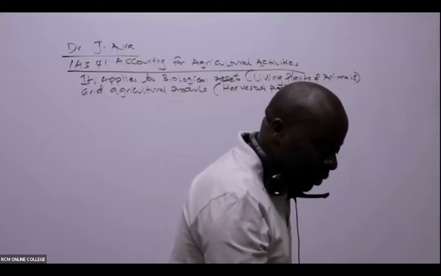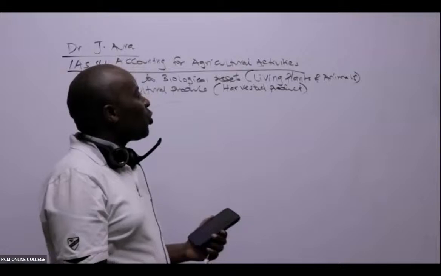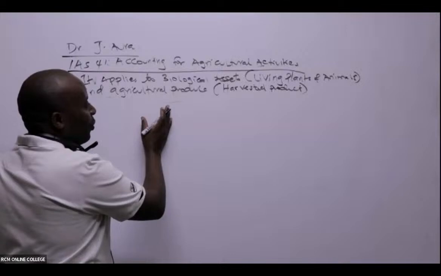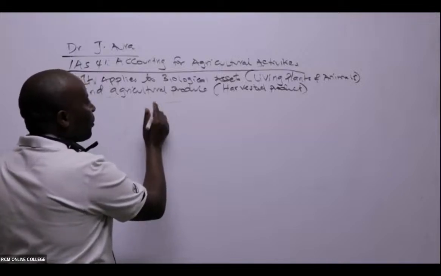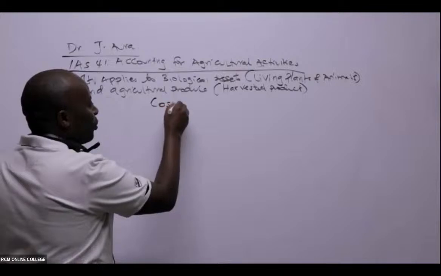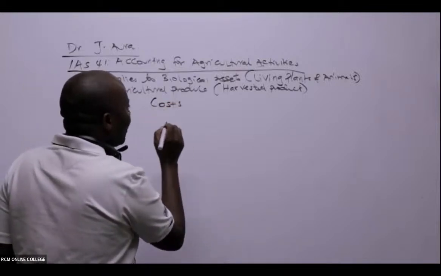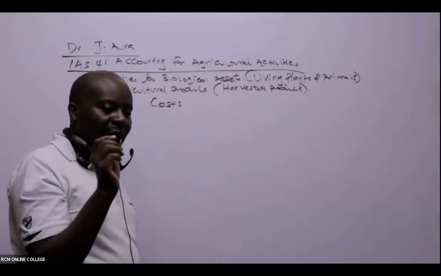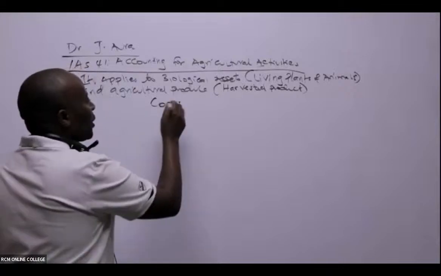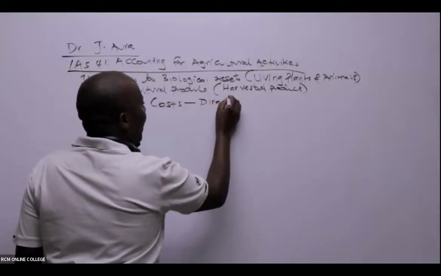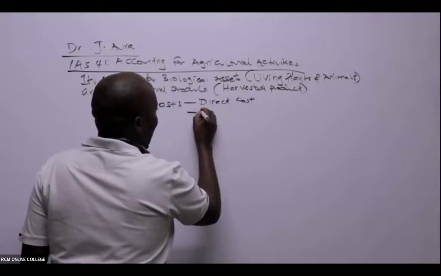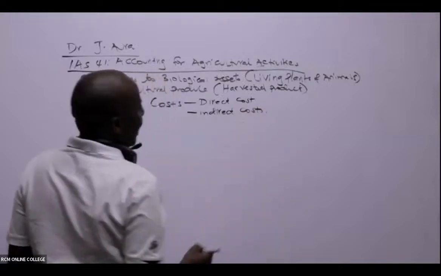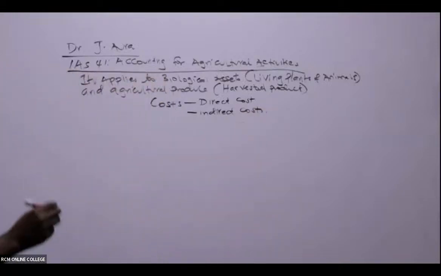All right. I will straight away show you that we have two types of costs. Whenever it comes to costing, we have two types of costs, which are very important for us to remember under IAS 41. Whenever we talk of measurement, the costs are direct, and then we have the indirect costs.